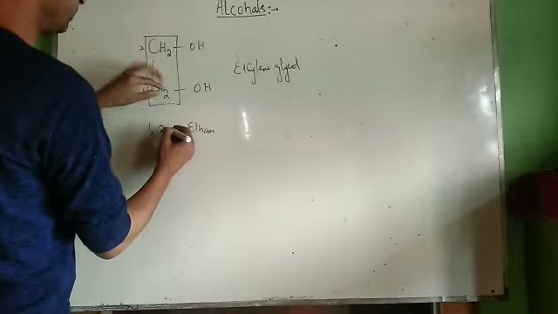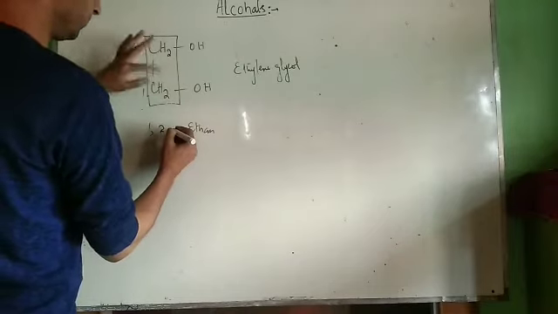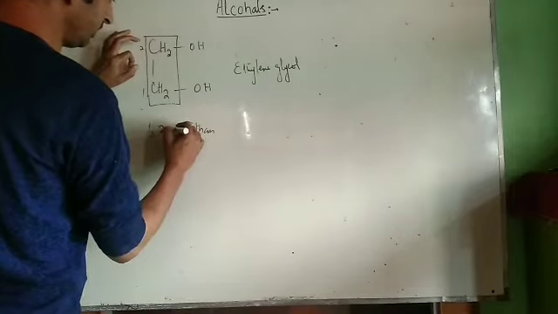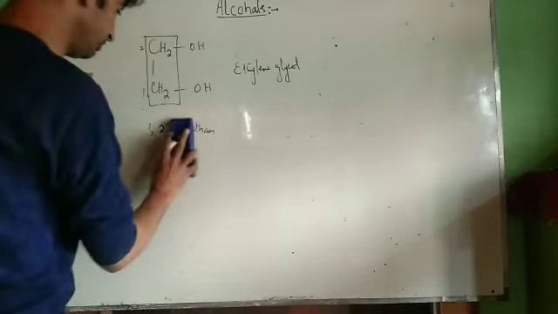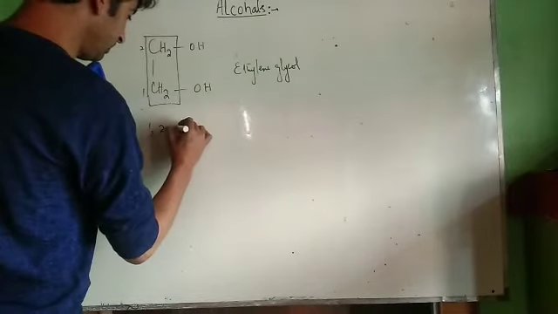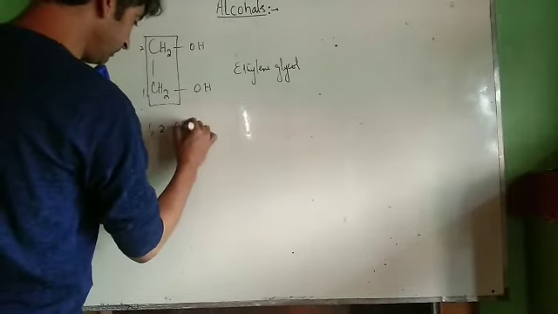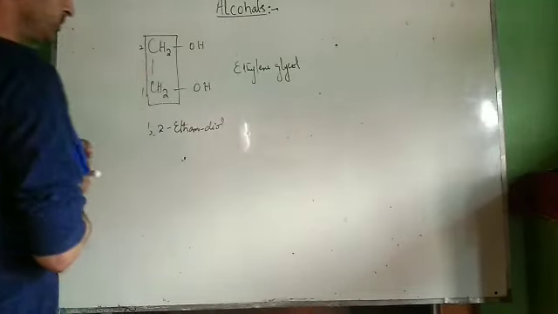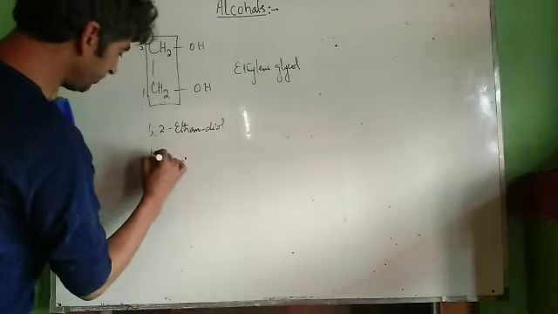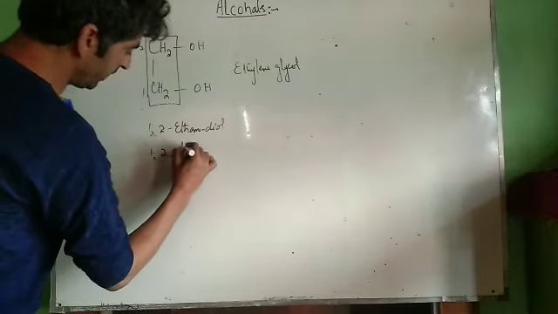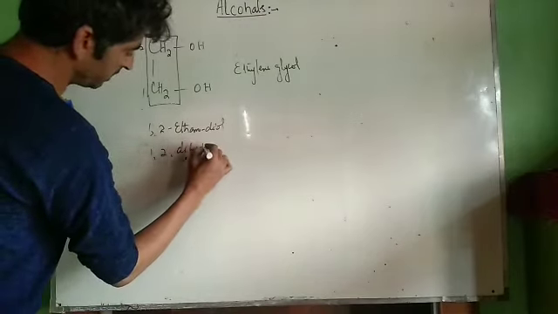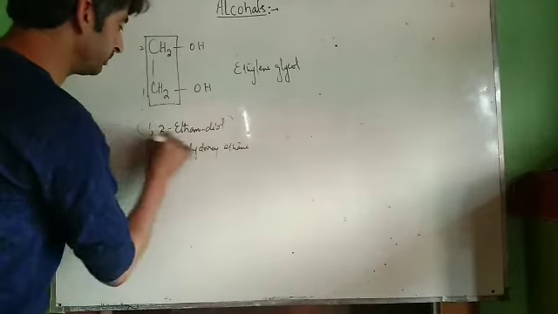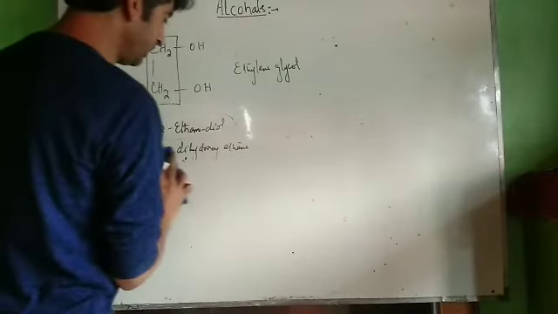We can name it 1,2-dihydroxyethane, or since there are two OH groups, ethane diol. The better name is 1,2-ethanediol.